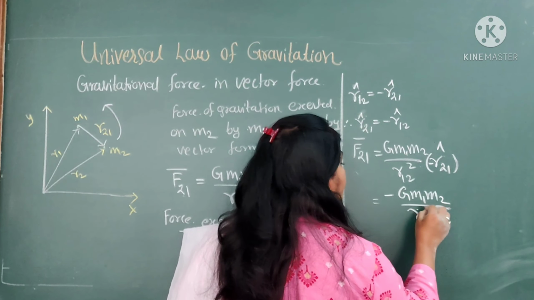Equation number 2 is G m1 m2 upon r21 square into unit vector r cap 21, which is similar to this. That's why this becomes minus of F21.